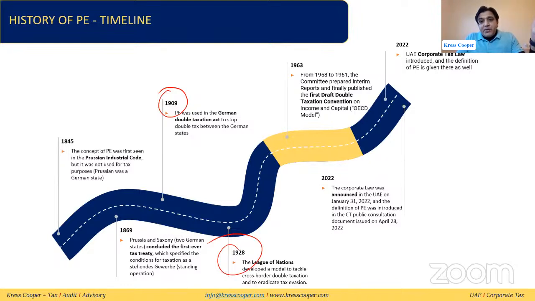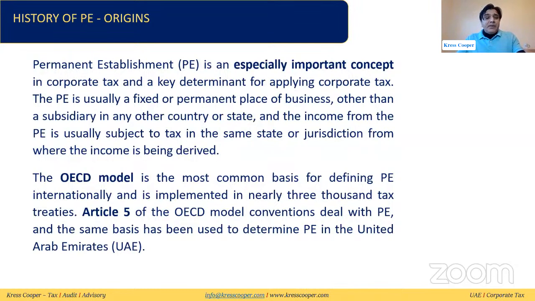In 2022, the UAE corporate tax law was announced in the UAE on January 31st, 2022. It contained the same model. And in the same year, 2022, the UAE corporate tax law was introduced. Basically, the foundation of the law related to the PE is the OECD model. This PE is a very critical, important concept. Basically, we need to establish whether the company has a PE in the country or not.